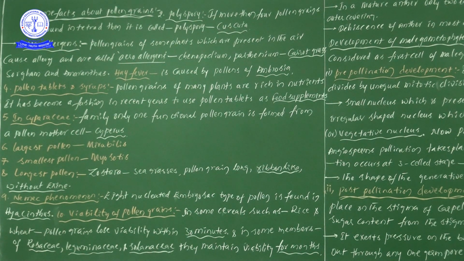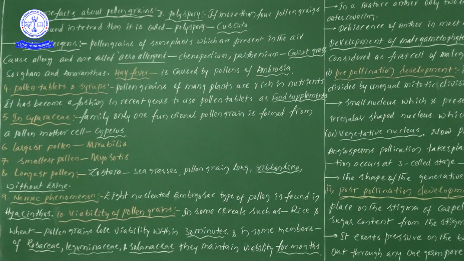So if you take rice and wheat, pollen grain viability is there for 30 minutes, means that within 30 minutes the pollen grains liberated from the male reproductive system must reach the female one. Suppose it reaches after 30 minutes, that particular pollen will not form the pollen tube on the stigma. Why?